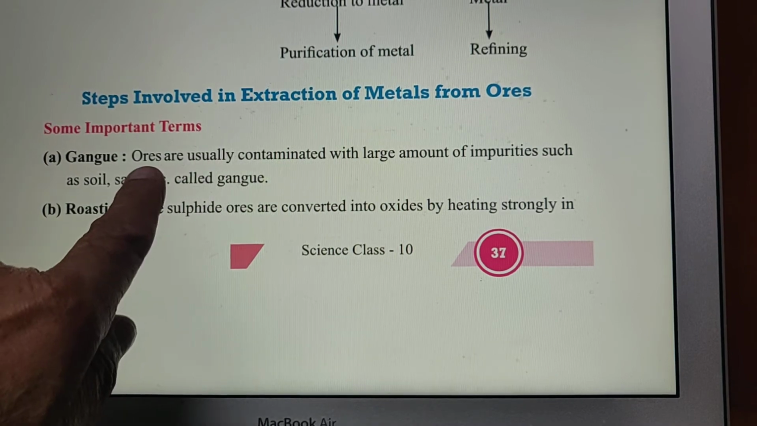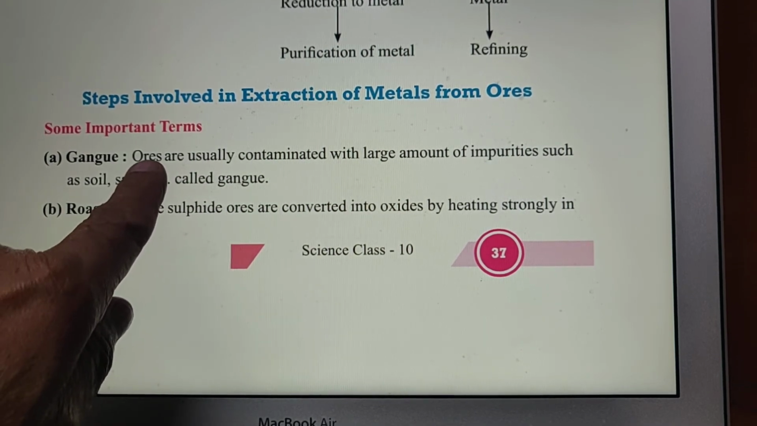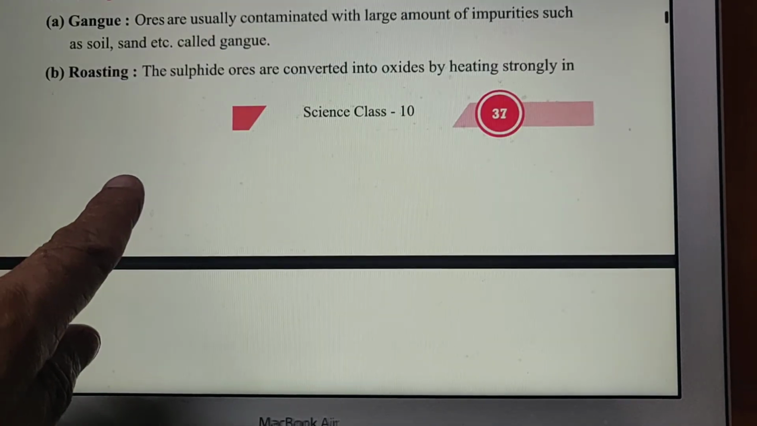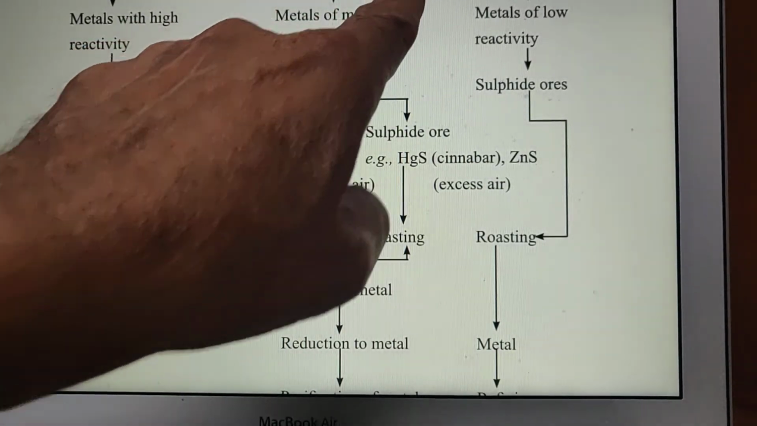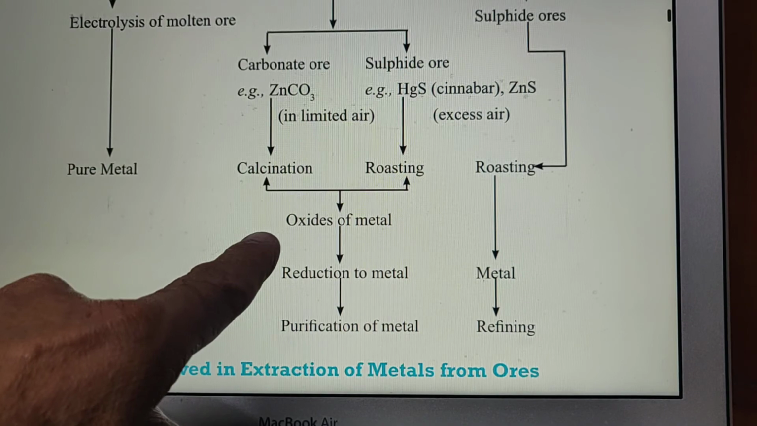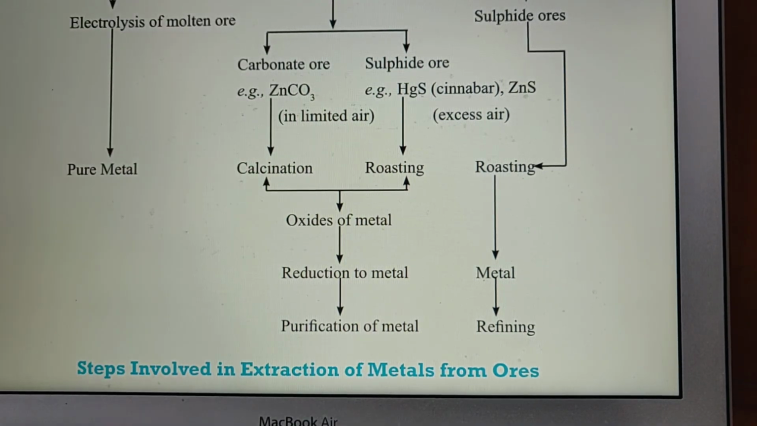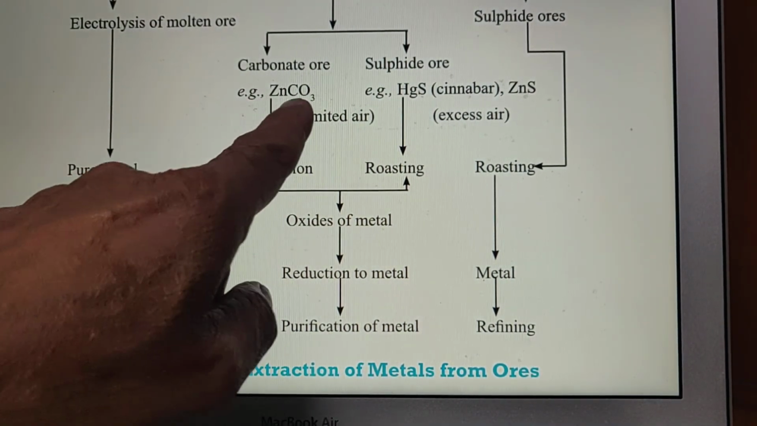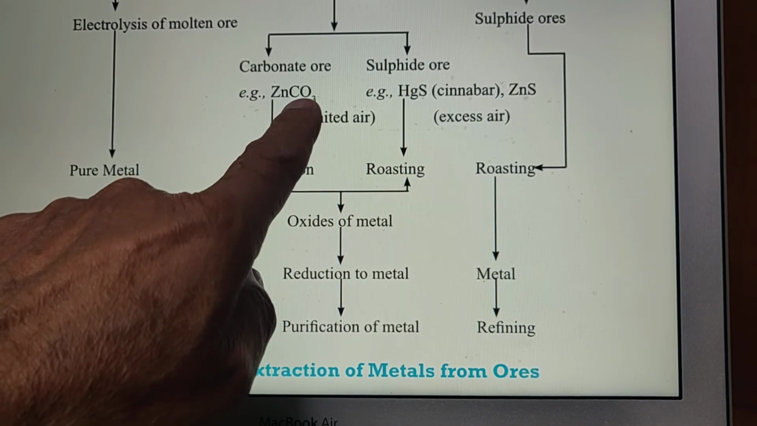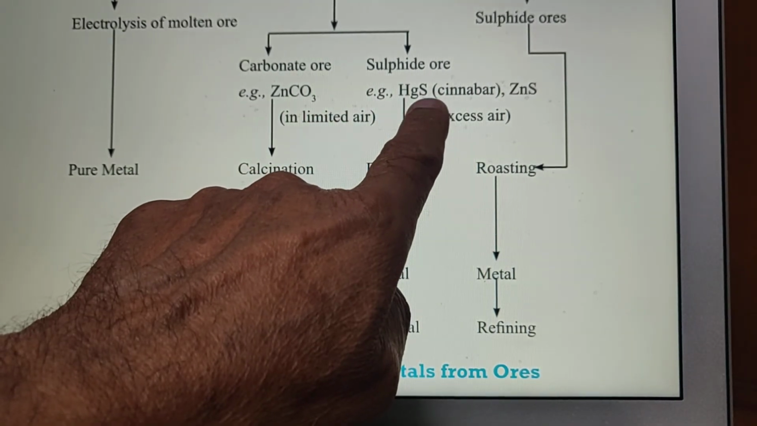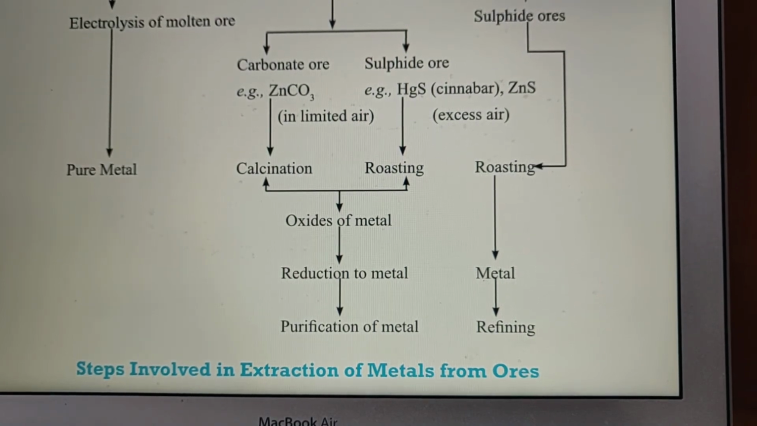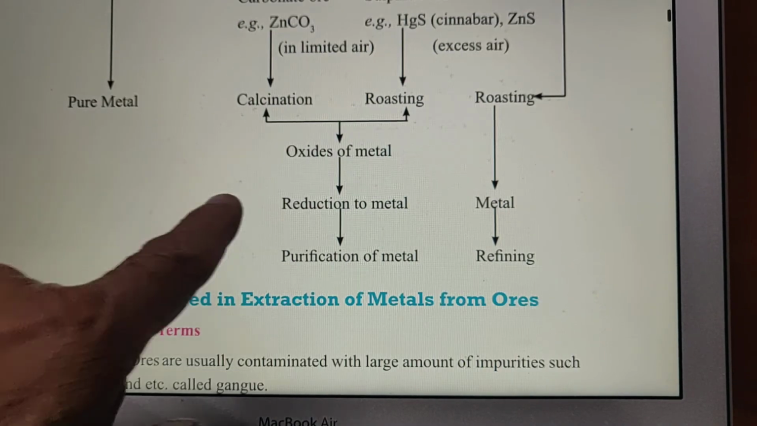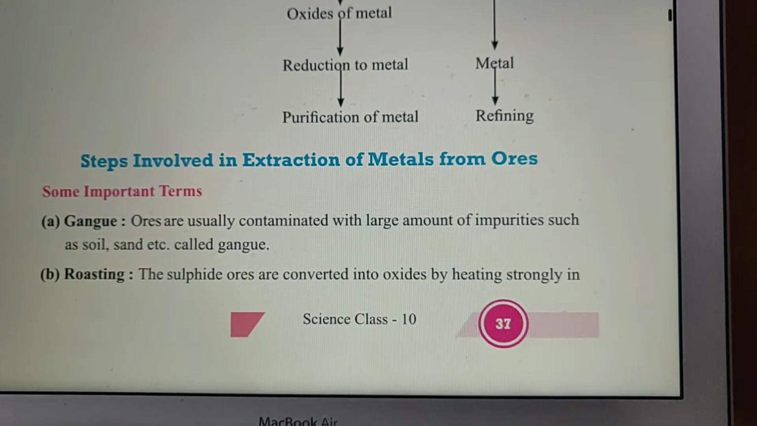They are required to be removed first, and for removing them we do the concentration. After removing all this sand and soil, we have to remove carbonate also, and sulfur also, but they are not gangue, they are associated with the metal, so they are removed by calcination and roasting.